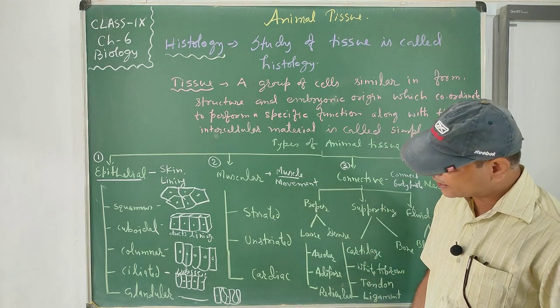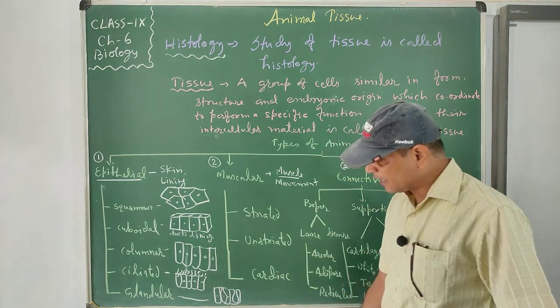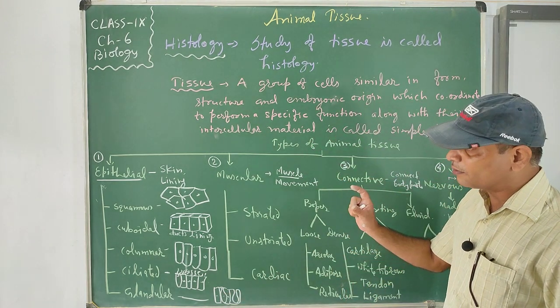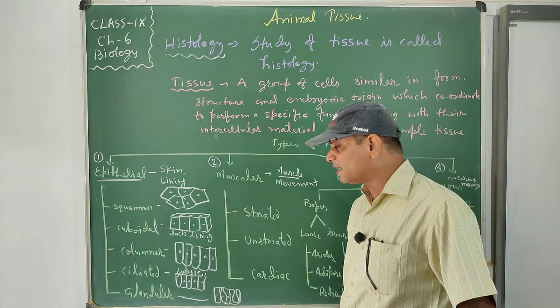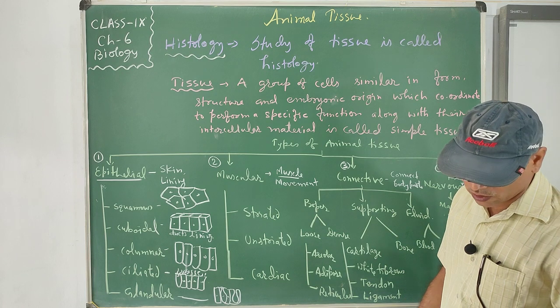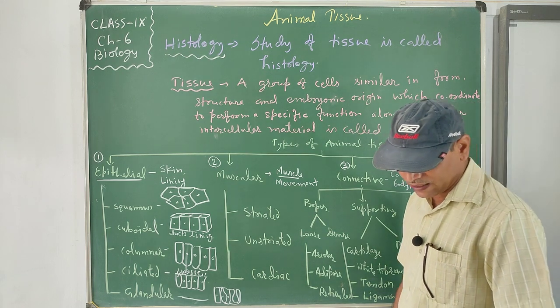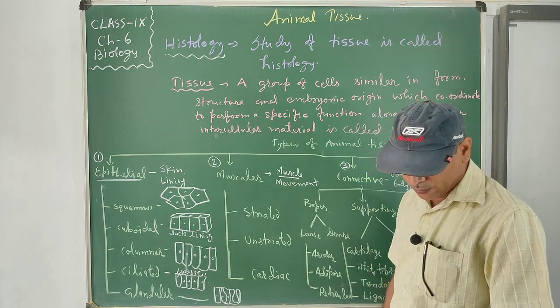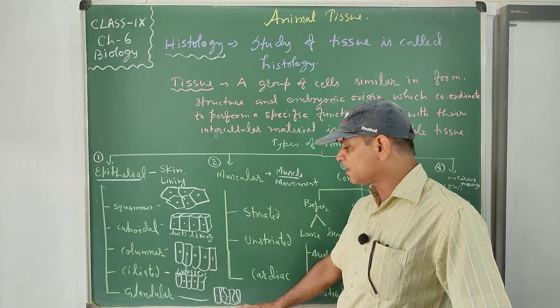So this is the ciliated epithelium, but some columnar epithelium has the property of a gland, that these are the glands which can secrete their secretions. So it lines glands such as the gastric gland, pancreatic lobules, and intestinal glands. So these are the locations of the glandular epithelium.